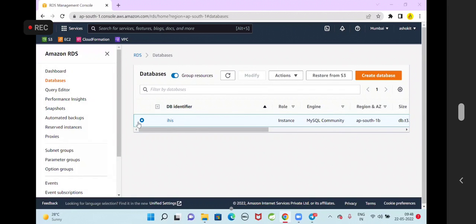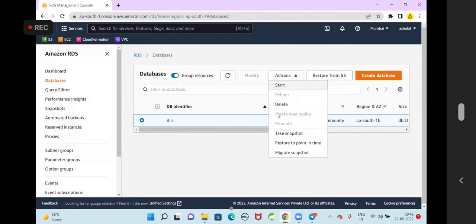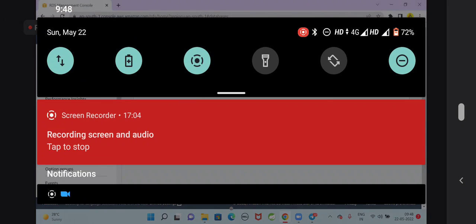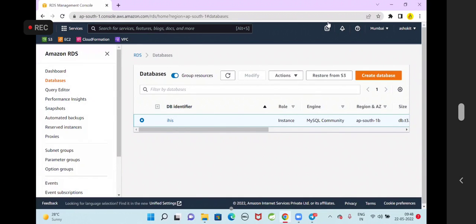Just go to the RDS service, select it, action, stop it or delete it. Do one thing, either stop or delete. Then the bill will not be generated for you. You close MySQL Workbench, nothing will happen. You have to delete the database which is created in the RDS to avoid the billing.